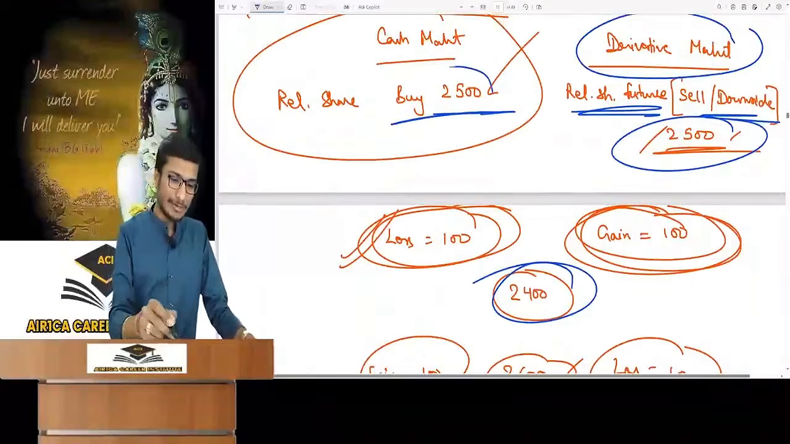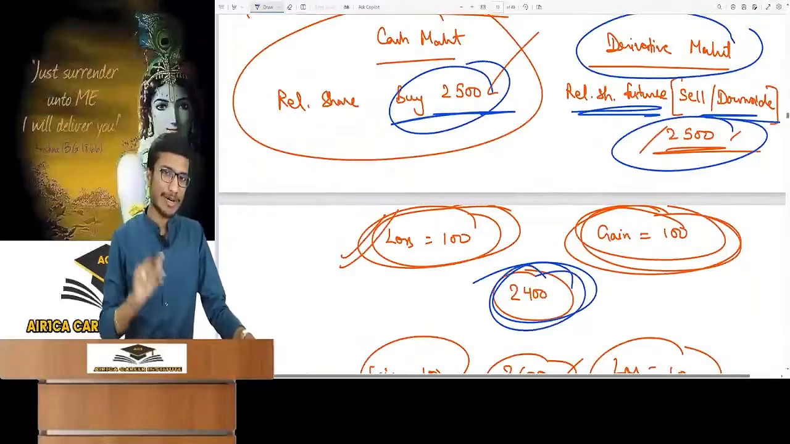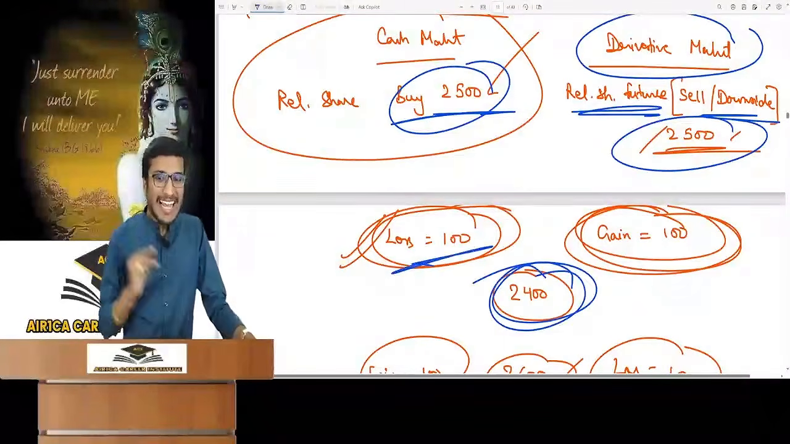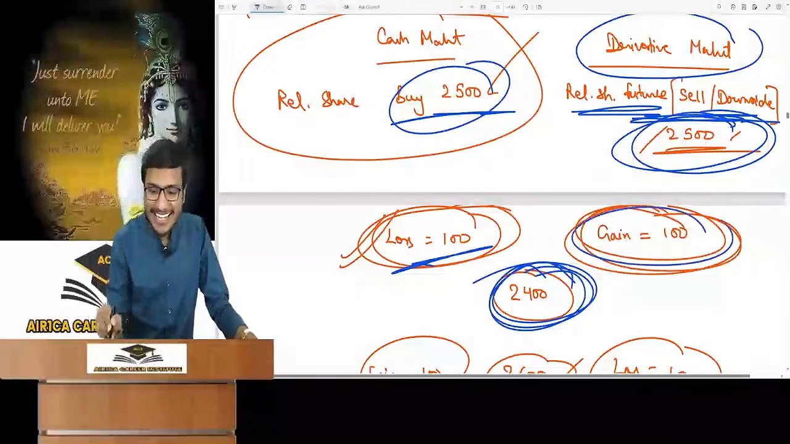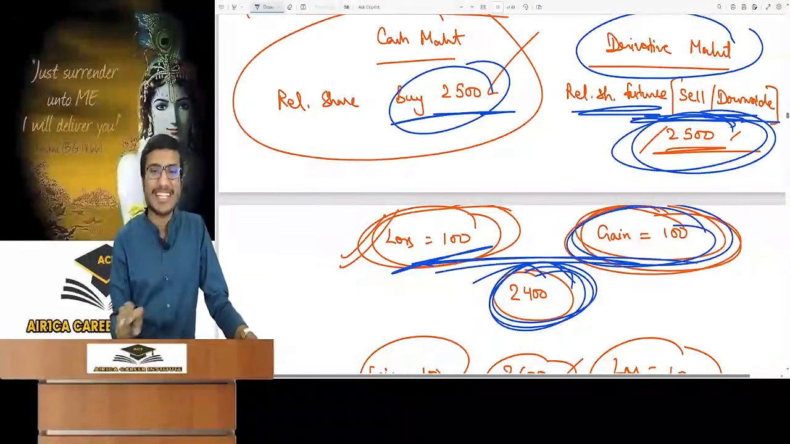The share was bought at 2500. As it became 2400, I have a loss of rupees 100. On futures, we did downside betting from 2500 to 2400, with a 100 rupee gain. And I am hedged ultimately.